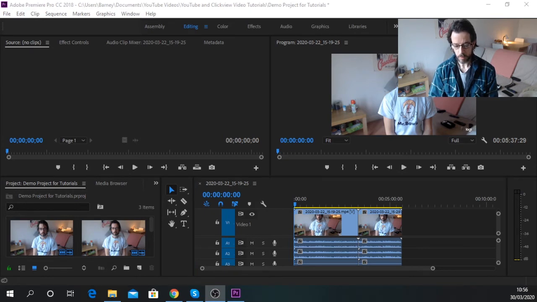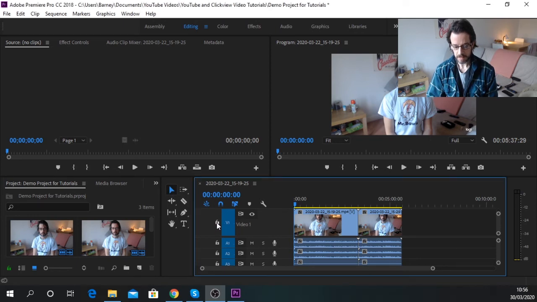If, for example, we wanted to remove the audio from a video clip but leave the video, this can be done using the selection tool. So you can see at the moment that the selection tool is highlighted. If we then go down here, you'll see there's a lock. If we click on that lock, it'll hash out all the video track, and then we know that this track will be unaffected by anything we do from this point on.